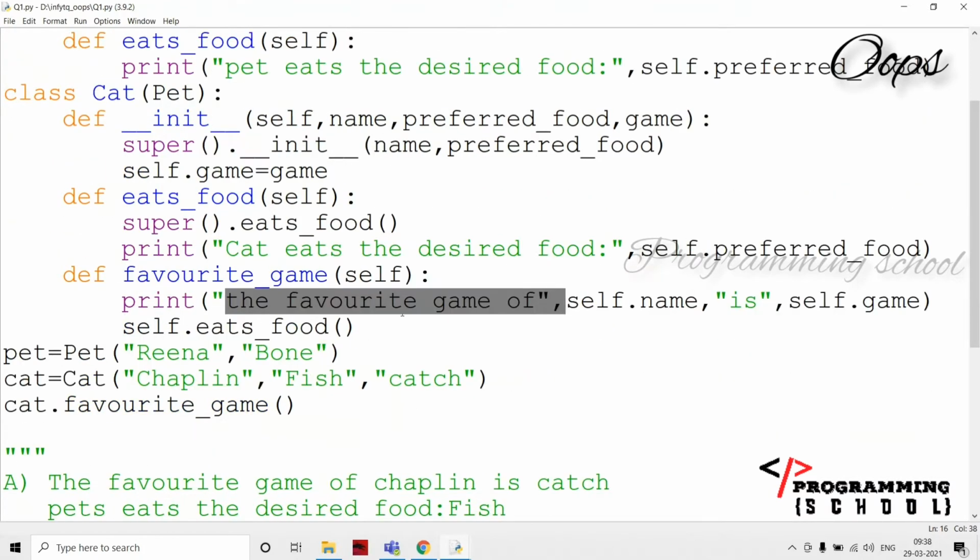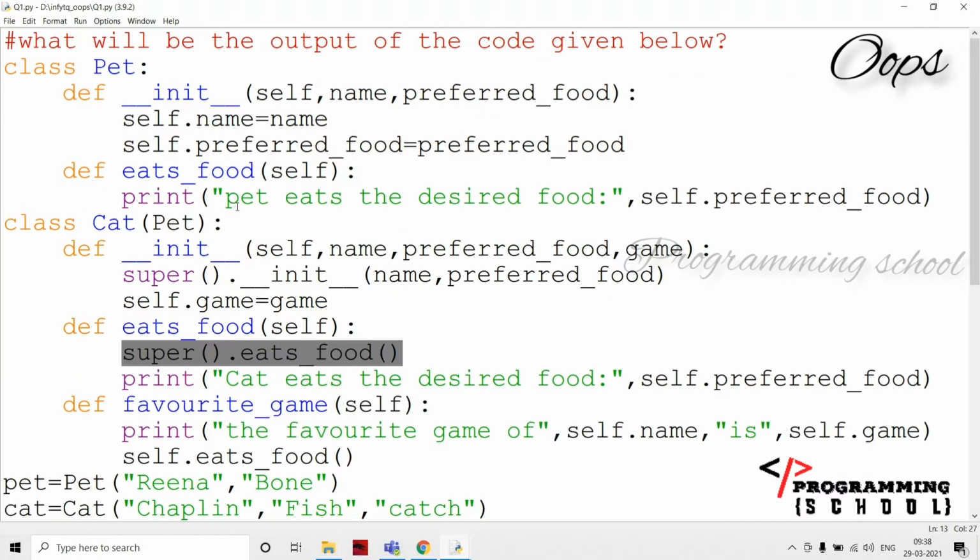And after this line, it is going to call self dot eats of food. Self dot eats of food is the function in the same class, and it is going to be executed first, and it is going to call the superclass method also here. What is in the superclass method? It is going to print pet eats desired food. What is the preferred food for cat here? The cat, it is going to be fish.